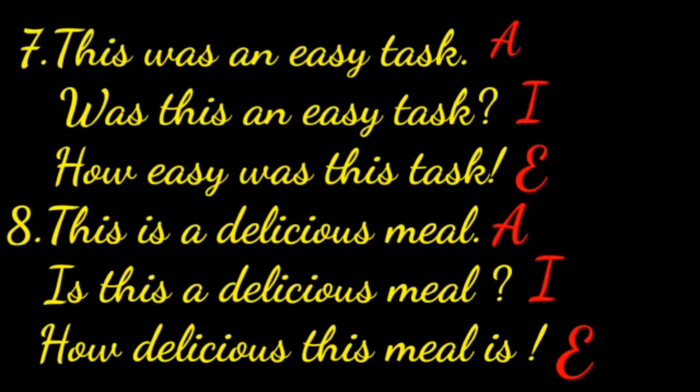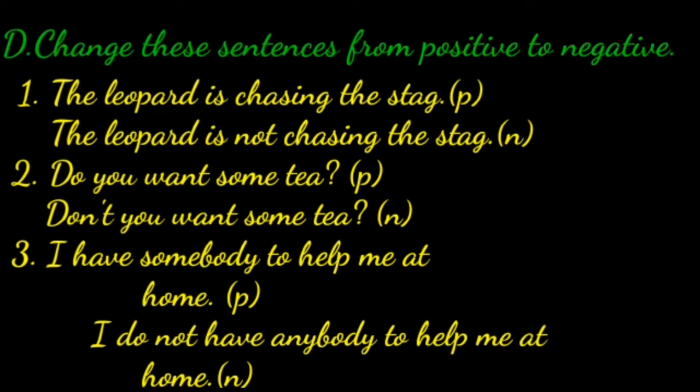This is a delicious meal. That is an assertive sentence. Is this a delicious meal? Interrogative sentence. How delicious this meal is! It is an exclamatory sentence. Now, exercise D.